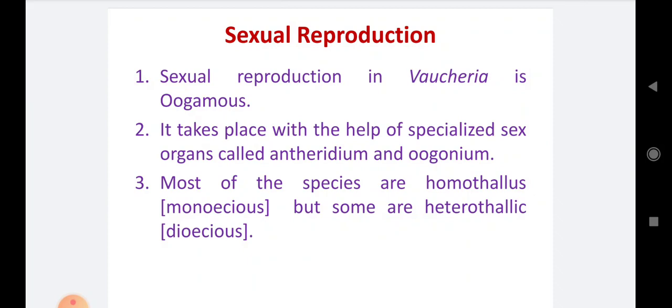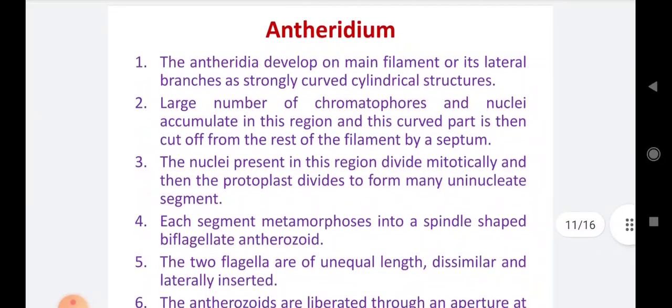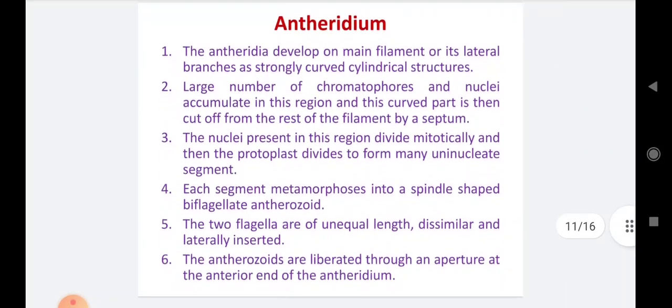The male thallus produces antheridium and the female thallus produces oogonium. Both types of sexual differentiation can occur in Vaucheria. Then about the antheridium, which is the male reproductive structure.